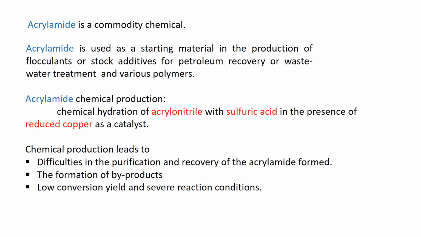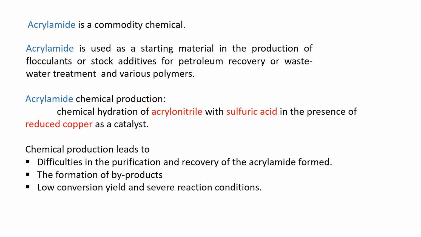Okay, if you observe the first slide, what are we synthesizing today? Acrylamide. What is acrylamide? It's a chemical. Why do you need to synthesize it? Because it is very useful as a flocculant, stock additive, in petroleum recovery, wastewater treatment, etc. And you are observing the chemical process, that is hydration of acrylonitrile with sulfuric acid with the help of reduced copper as a catalyst.